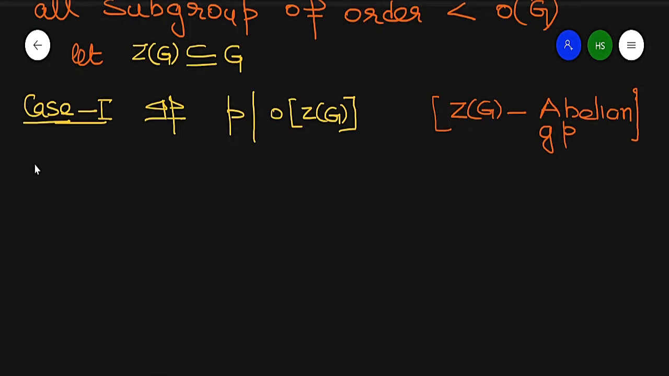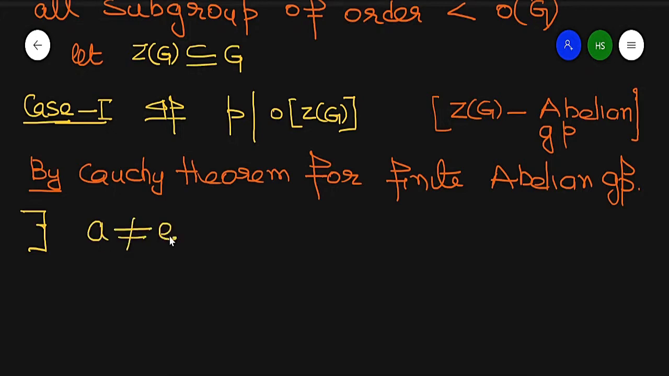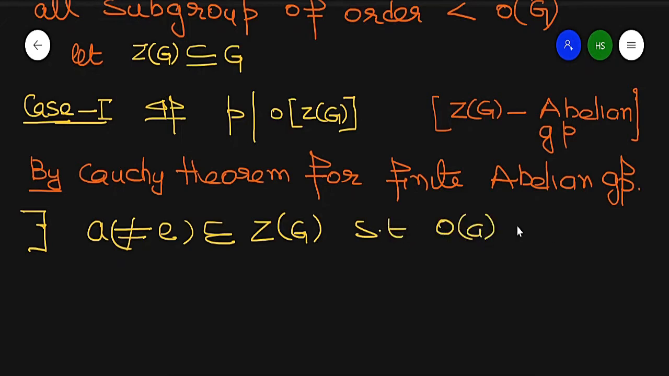If Cauchy theorem for finite abelian group is applicable, then by Cauchy theorem for finite abelian group, there exists a non-identity element A belonging to the center of G such that the order of A is equal to P.